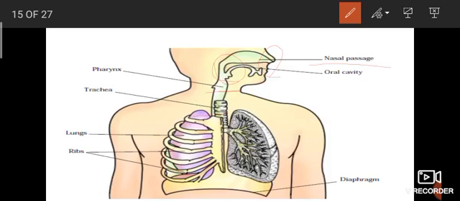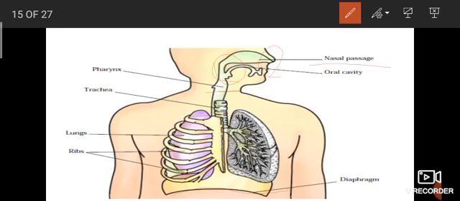Which one protects our lungs and heart? The rib cage. Okay, so it protects our lungs. On the floor of the chest cavity lies a muscle sheet called the diaphragm. See this? This is the diaphragm. It is a thin layer, a muscle sheet. During the breathing process, the movement of the ribs and diaphragm takes place.